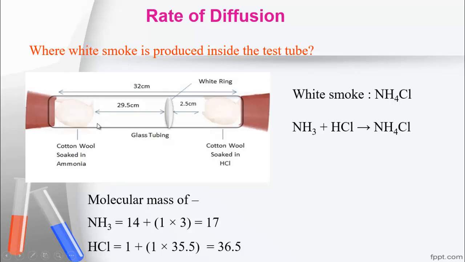If you indicate in this side white fume will be produced, then that will be wrong, because here hydrogen chloride diffuses less and ammonia will diffuse more for the less molecular mass. So in this way the rate of diffusion may be determined.